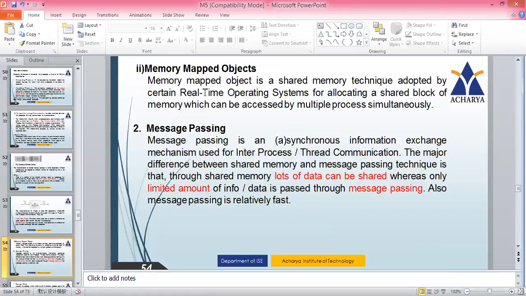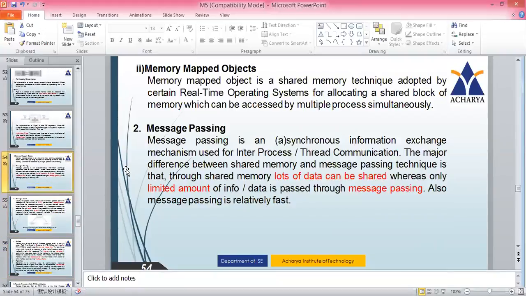Now we are going for the next category, that is message passing. Message passing is a synchronous information exchange mechanism. Among the three mechanisms, the first mechanism, shared memory, is over. Now we are talking about the second mechanism, that is message passing.